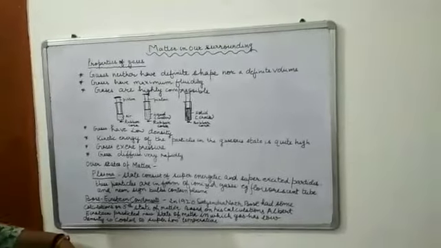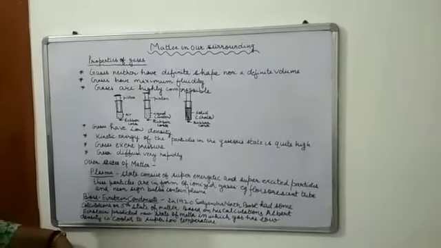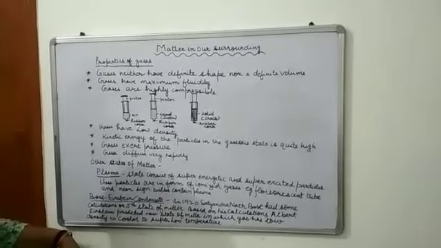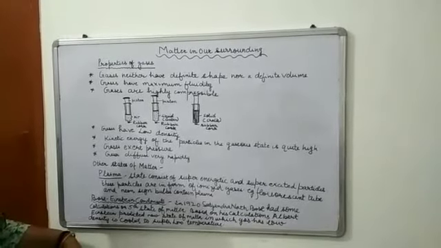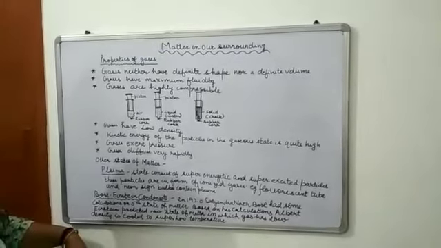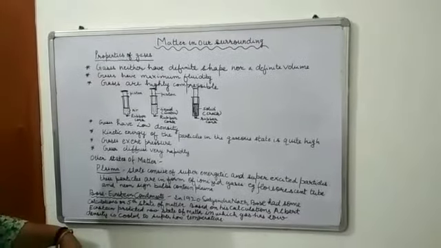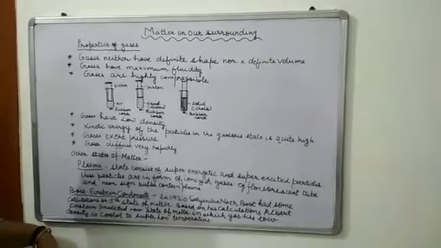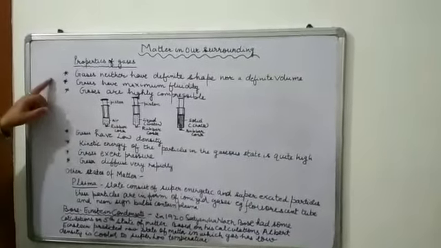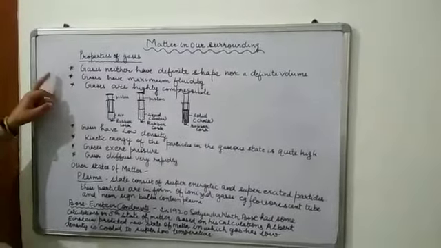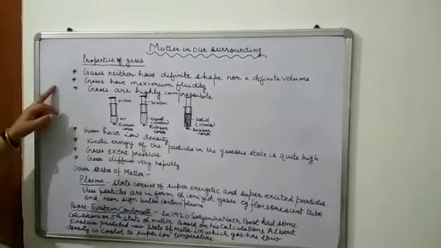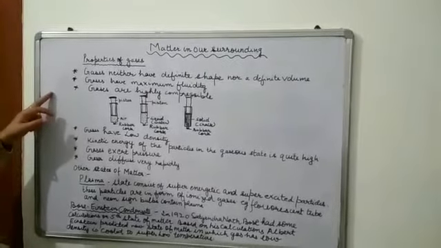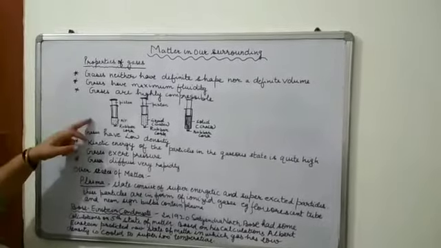Today again we are going to continue with the first chapter of chemistry, that is matter in our surroundings. Earlier we studied the three states of matter and their properties, that is solid, liquid and gas. Now, about the properties of gases we have discussed earlier. Gases neither have definite shape nor definite volume. Gases have maximum fluidity. Gases are highly compressible. For this we can do one activity.